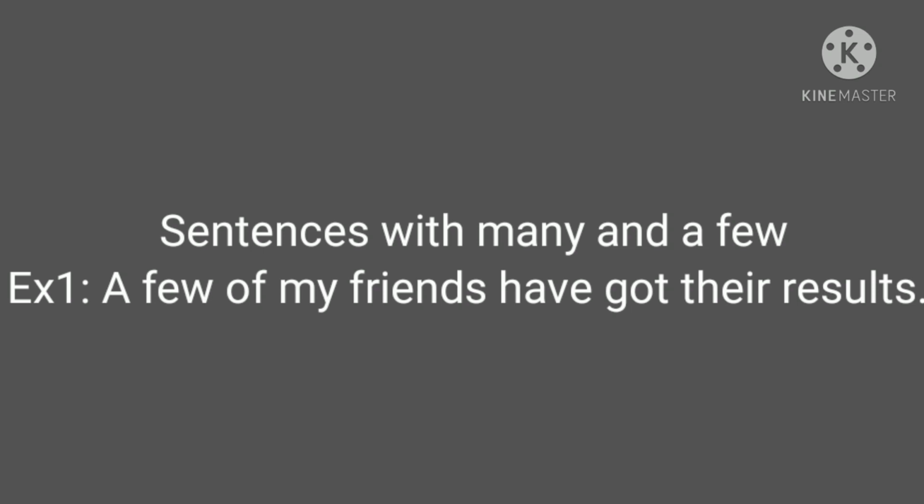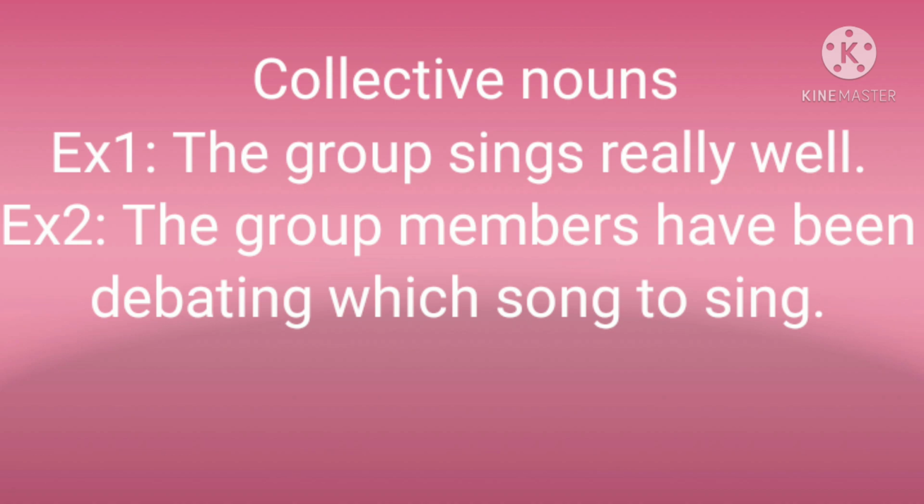So a few of my friends have got their results, which has the plural verb. And also many of my friends are waiting for their results. Here also we use many, thus the verb is in the plural form. Is it clear? Good.